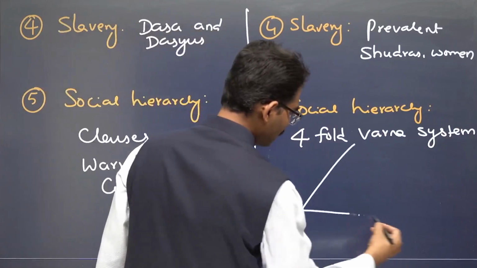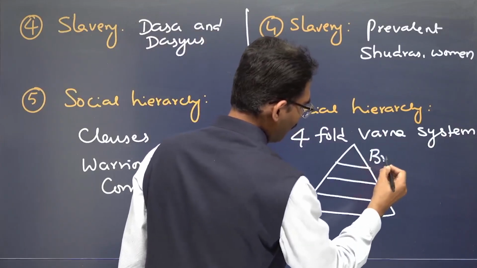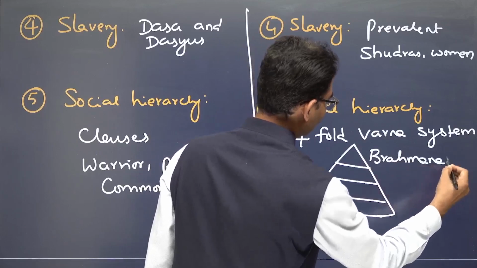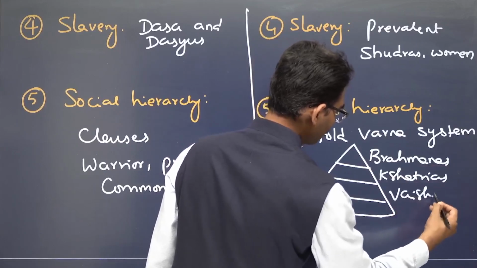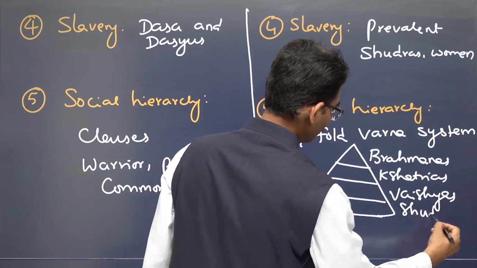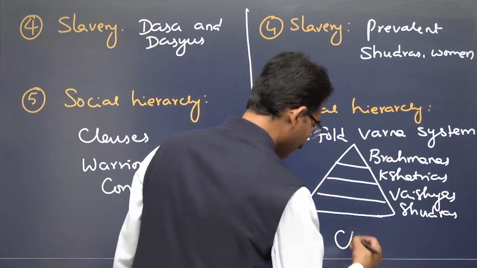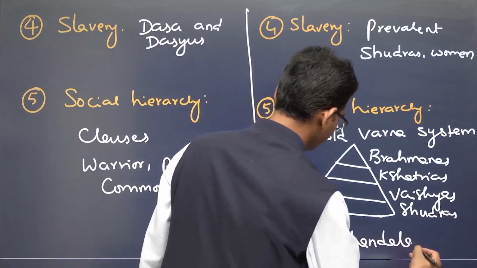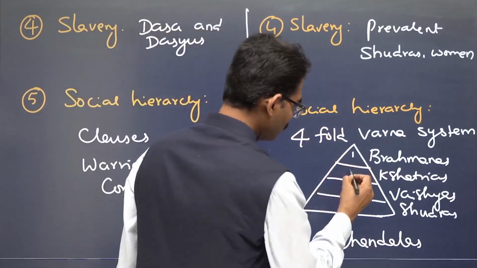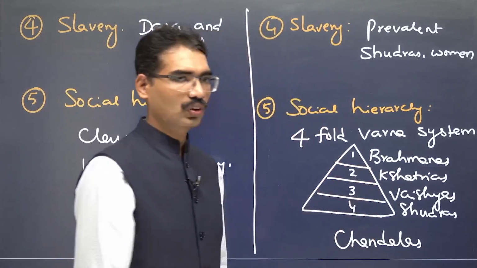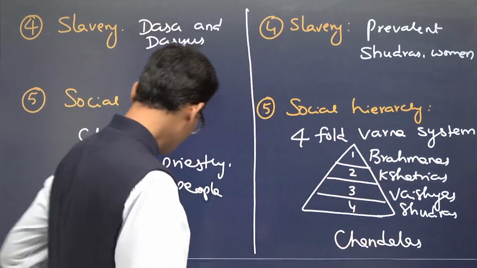The entire society, as per the Vedic text, is divided into four segments: Brahmanas, Kshatriyas, Vaishyas, and Shudras. And those referred to as untouchables, the Chandalas, were not part of this fourfold Varna. One, two, three, four Varna, the Chaturvarna system. The social hierarchy is like this. Now, who are these people?